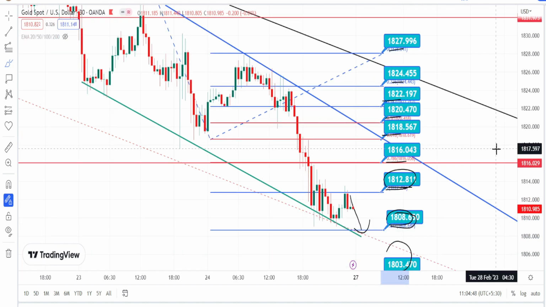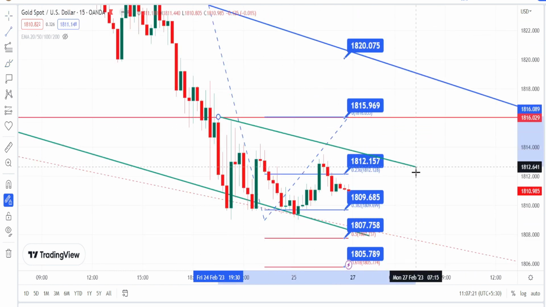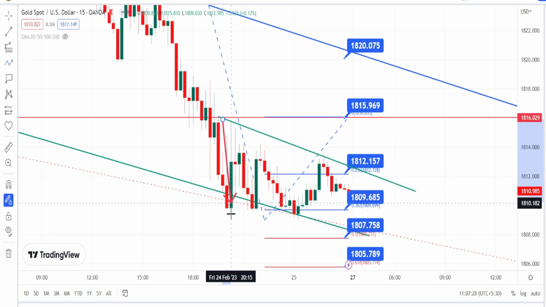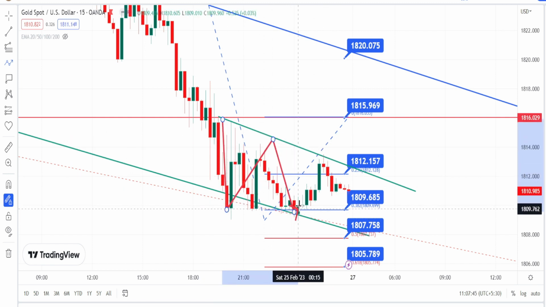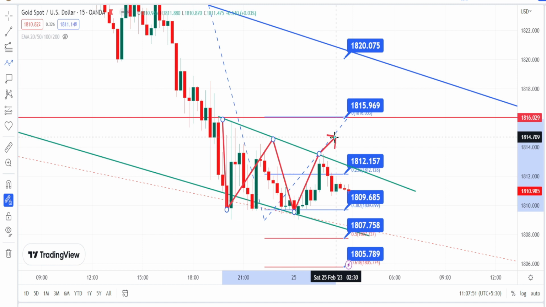Let us mark the support and resistance levels for 15 minutes time frame. When we look at the price action in 15 minutes time frame, we are noticing it to consolidate between the support line from the 30 minutes time frame and the resistance line from the 15 minutes time frame. Wait for it to give a breakout on the bearish side or on the bullish side in order to take a directional trade in 15 minutes time frame.